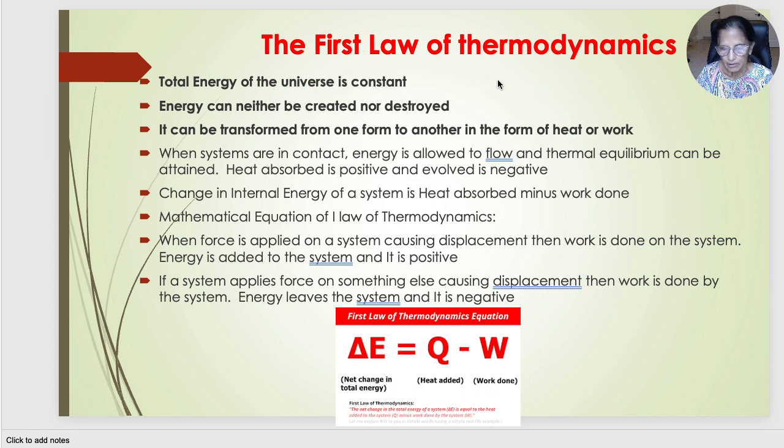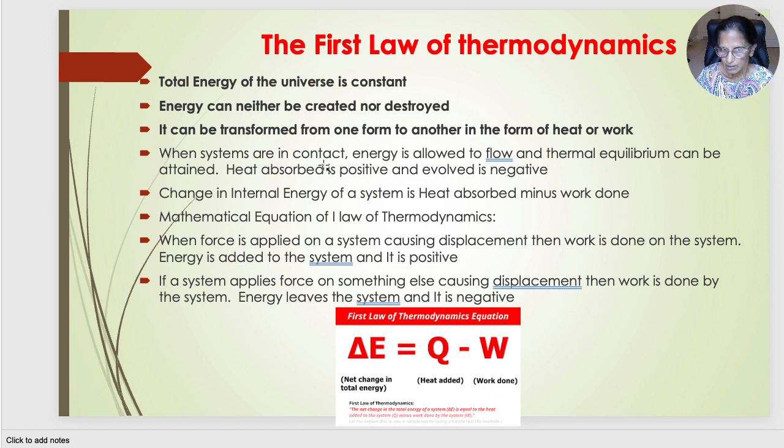Now let us see another simple law, which is the first law of thermodynamics. This we all experience in our real life. The total energy of the universe is constant. Energy can neither be created nor destroyed. It can be transformed from one form to another in the form of heat or work. So this is basically the definition of the first law of thermodynamics.